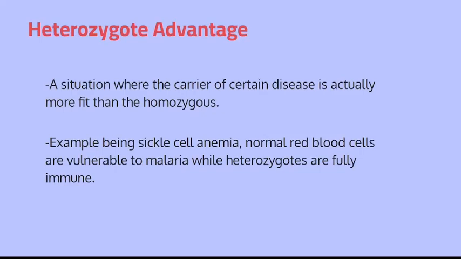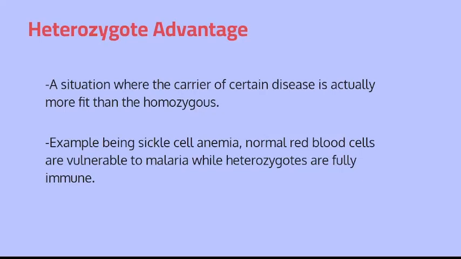An example could be sickle cell anemia. When you have a normal red blood cell, let's say you're able to carry 10 oxygen. Sickle cell anemia is a recessive disease, for information. When you have full sickle cell anemia, your red blood cells cannot carry 10. They can only probably carry around 4, maybe even 5. However, when you are a carrier, your red blood cells half look like a normal one and half look like sickle cell anemia, meaning they will be somewhere in the middle. They may be able to carry 7 or 8 oxygen.